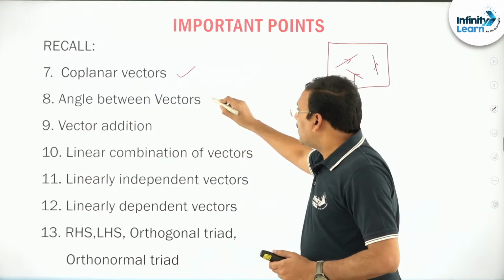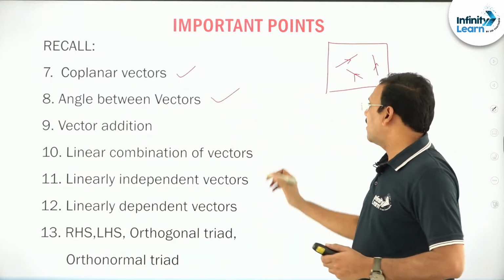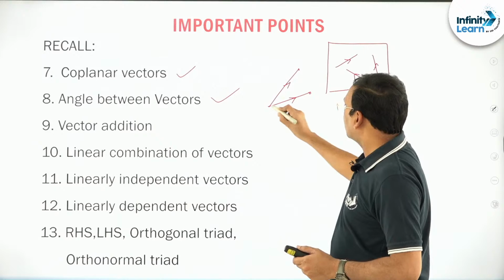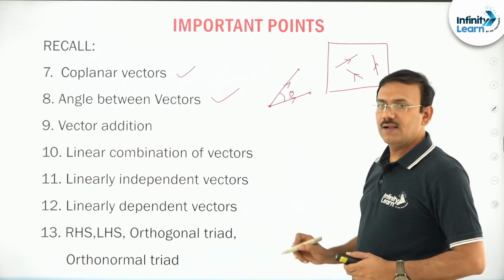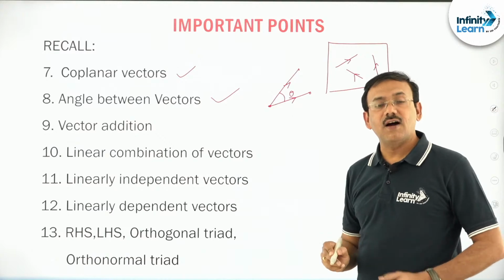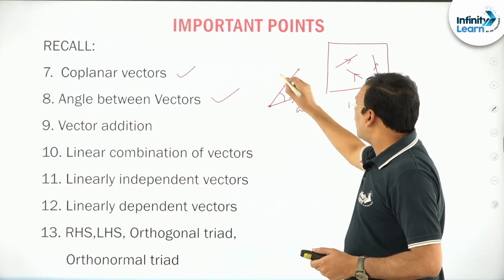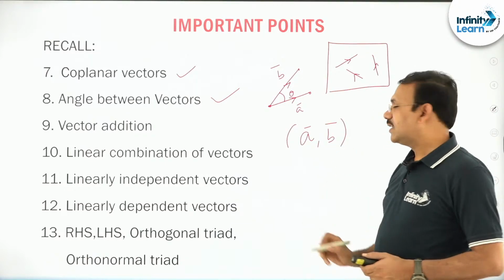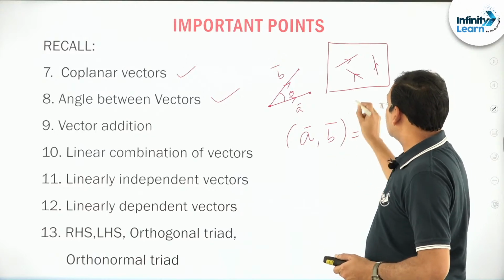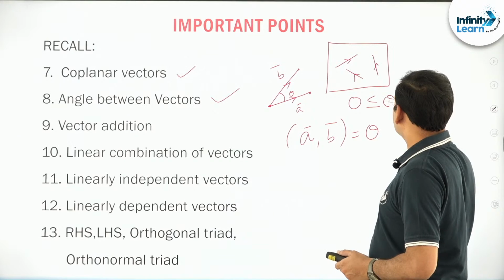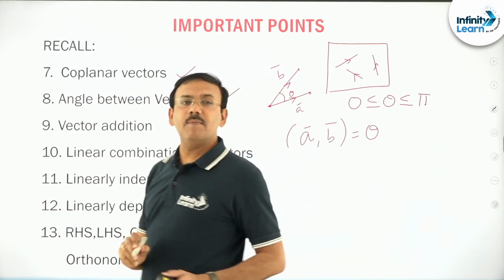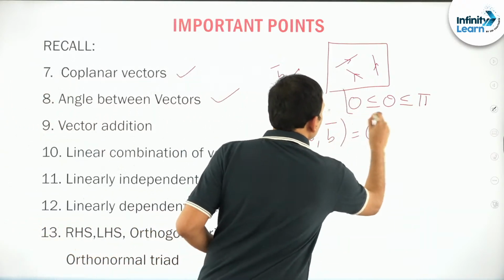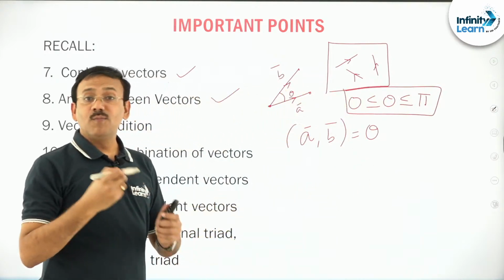Find the angle between vectors. This is an important idea, friends. If two vectors are taken, say A bar and B bar, and theta is the angle, automatically the other will be 360 minus theta. Which angle should be taken? The angle between A bar, B bar is denoted like this. This is the notation. So we take the angle as theta such that 0 is less than or equal to theta, less than or equal to pi. This is a very, very important point, my dear friends. The angle between two vectors should be in the closed interval 0 to pi. You cannot take more than pi.